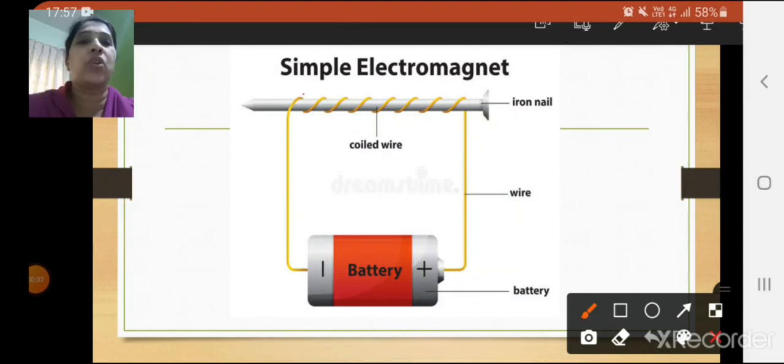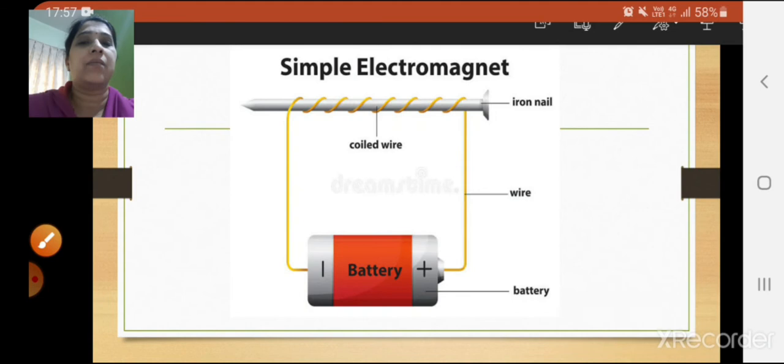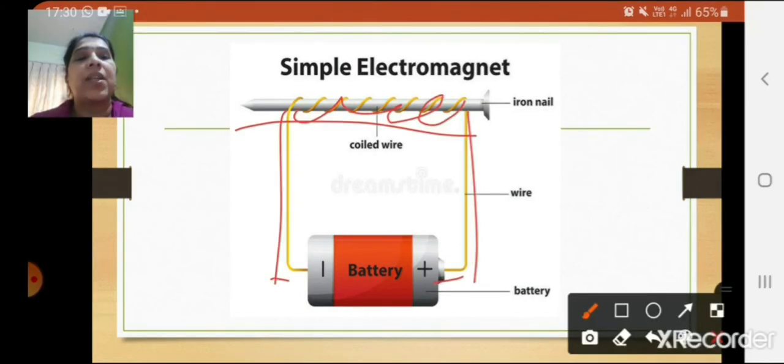So you will join the two ends of this copper wire to this cell, right? You can see here, this battery is your cell. Then electric current will be passed through this wire. So this is how the electromagnet is made. If the electric current is off, then there will be no magnetism, right? So you require an electric current for an electromagnet. Without electric current, you cannot use this electromagnet.